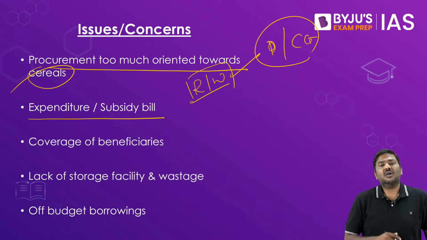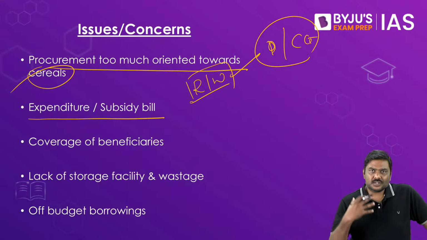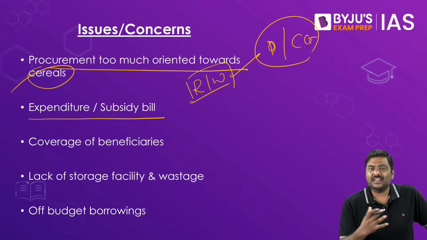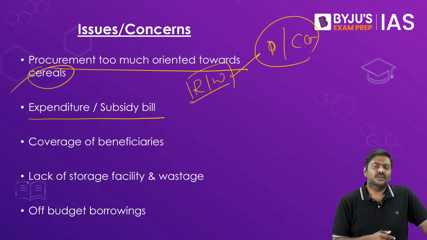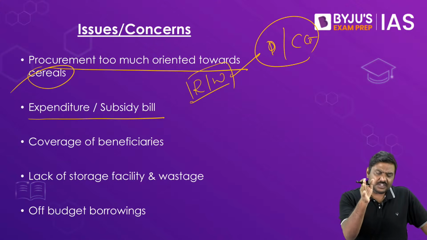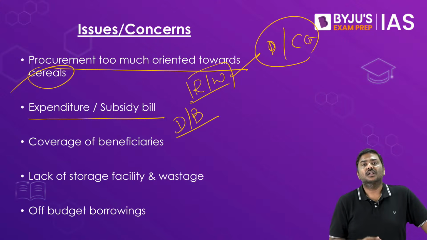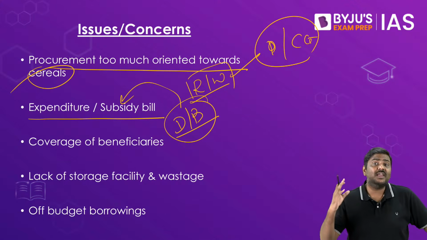Second, what about the expenditure of the subsidy bill of the government? If government procures a lot of these particular food grains from the market, government has to pay money for it through FCI, and when the government pays money, which the procurement for which is done for distribution purposes as well as the buffer stock purposes, the government's food subsidy bill will be very, very high.